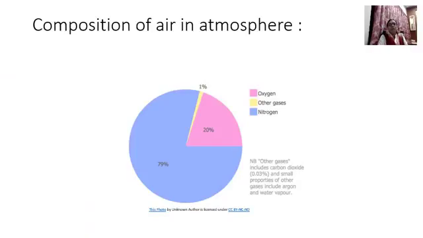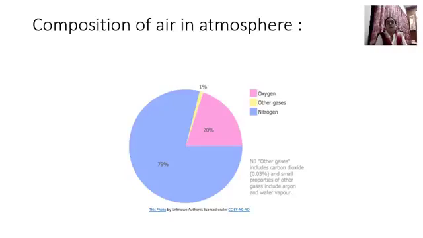Let us learn the composition of air in the atmosphere. There are many types of gases in the atmosphere. Let us learn one by one. Which are the different gases in the atmosphere, the mixture of gases? Now, 79%, see the blue color. 79% is nitrogen. Nitrogen is the name of a gas. So the atmosphere contains 79% of nitrogen.